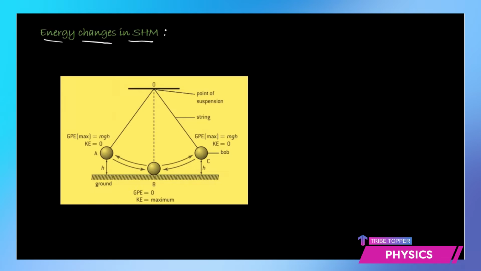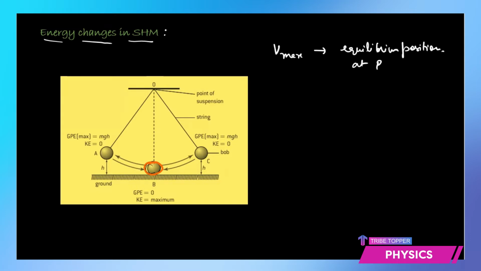As you can see in this image, there is a simple pendulum. This point corresponds to the mean position or equilibrium position. We know the velocity at the equilibrium position is maximum. So Vmax exists at the equilibrium position, or here I can mark it as B.